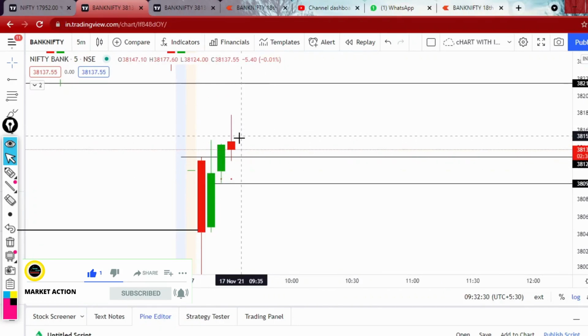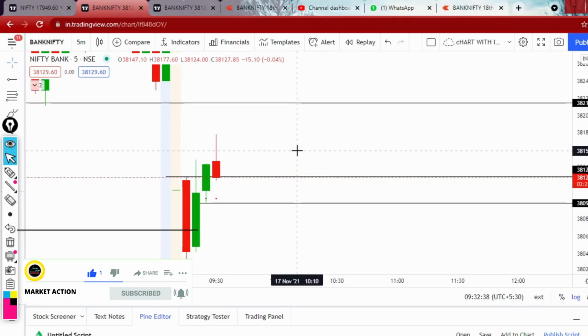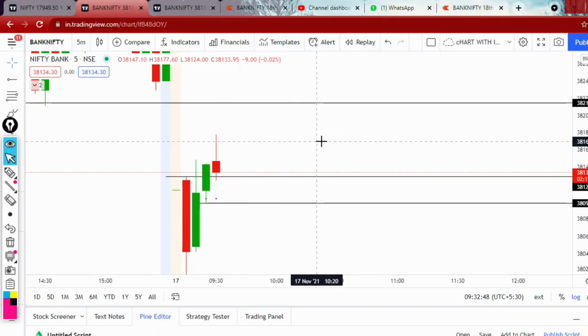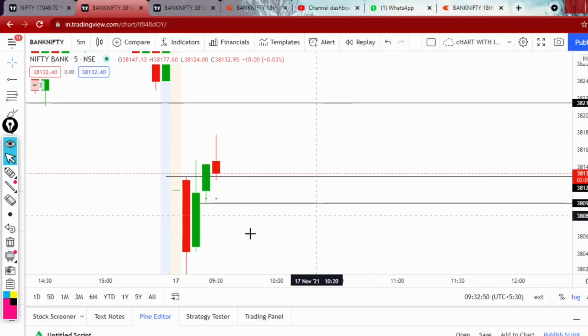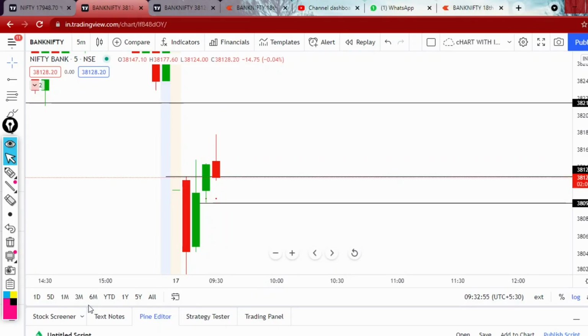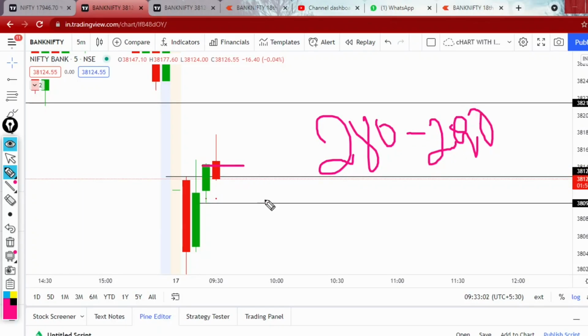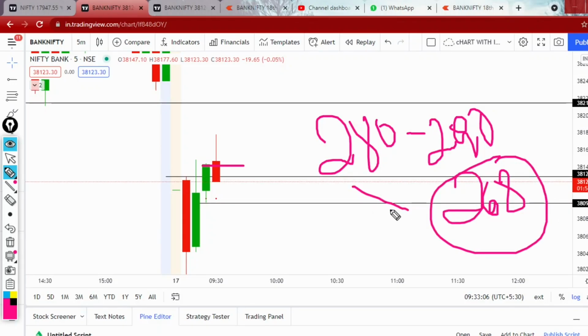Why did I wait till the reversal? As an option buyer, my premium will go down very fast due to theta decay because it's a Wednesday. On Wednesday, theta decay is fast, so a small red candle will reduce your premium. The premium was at 280 or 290 when the breakout happened. Now the premium is at around 268. Look at the difference. Some people enter directly at the breakout, and their stop loss will be triggered once price makes a reversal, right?